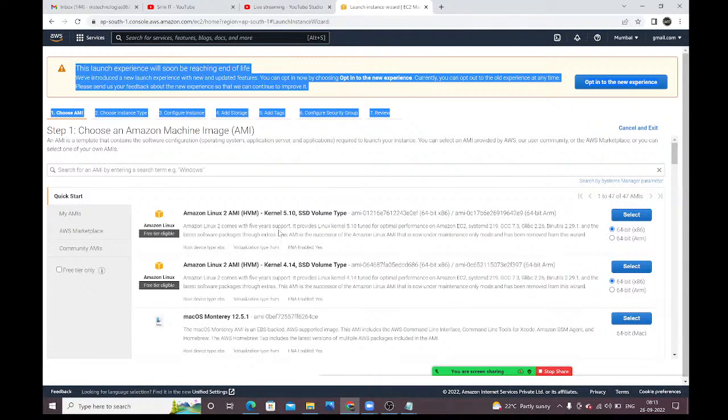What an AMI is and how to create an AMI we will discuss in the AWS sessions. Just for the time being, I am going to create an Amazon Linux 2 machine, so I am going to select the first AMI only. See, guys, Amazon Linux 2 AMI. By using this image, I am going to create the Linux virtual machine. Click on Select.